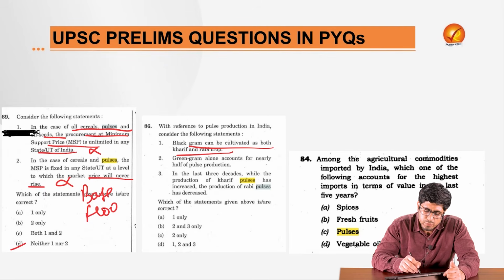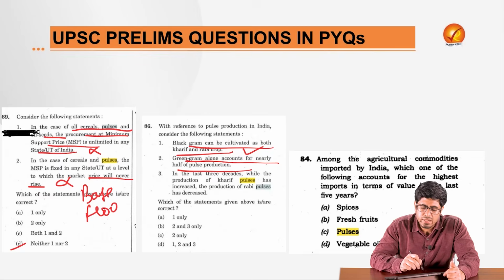Black gram can be cultivated both as Kharif and Rabi crops. Yes, we saw that. Green gram alone accounts for nearly half of pulse production. It does not, because it is chickpea, as we saw. So we eliminate the second statement.